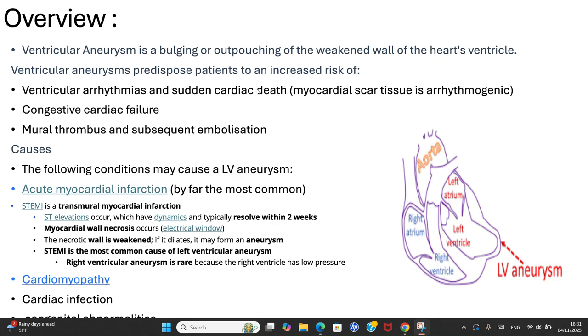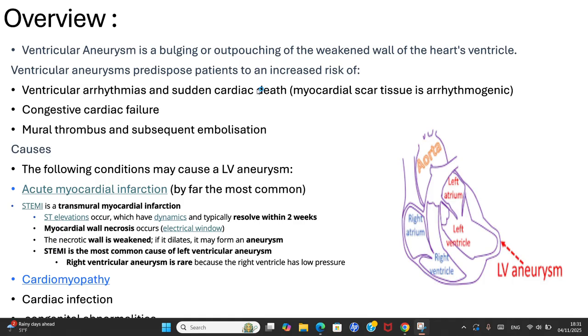Aneurysm. So ventricular aneurysm means a bulging or outspouching of the weakened wall of the heart's ventricle. Ventricular aneurysms predispose patients to increased risk of ventricular arrhythmias and sudden cardiac death, congestive heart failure, and also the presence of mural thrombus and subsequent embolization.